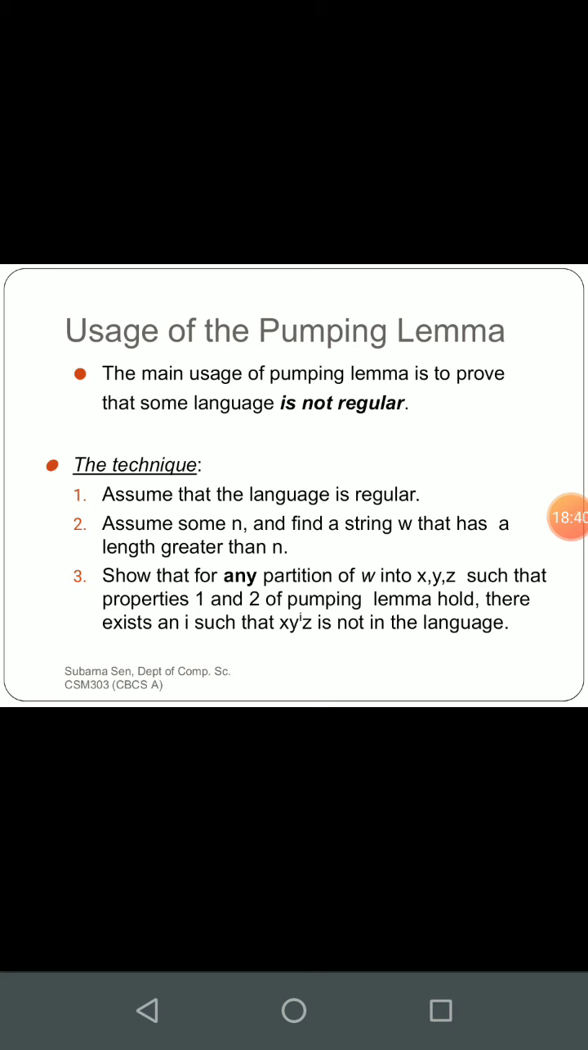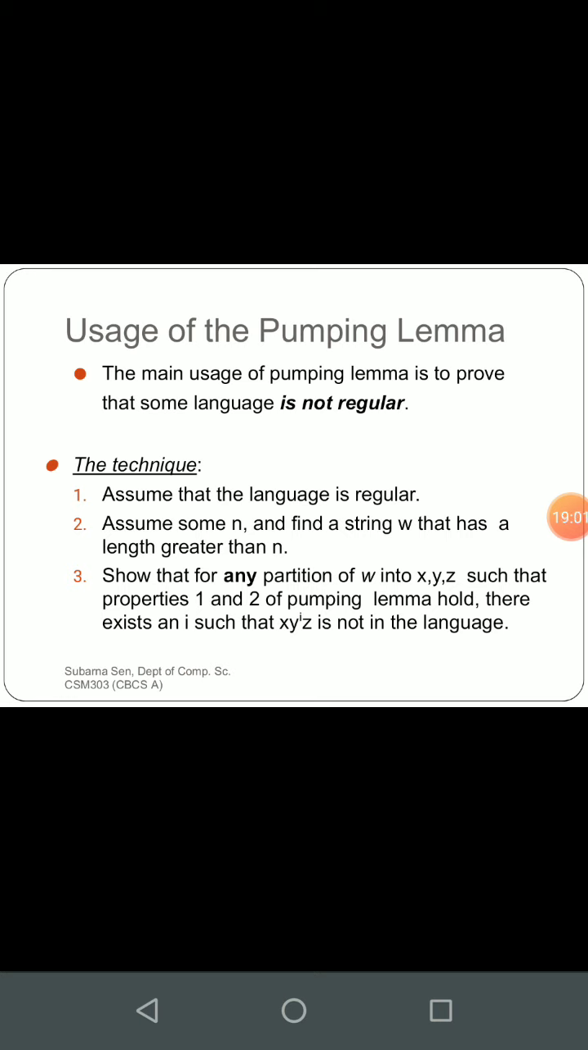So the technique used is to assume that the language is regular. Firstly, we will assume our language to be regular, then we will contradict ourselves. That is the main job. Then assume some n and find a string w that has a length greater than n. Show that for any partition of w into xyz such that properties 1 and 2 of the pumping lemma hold,